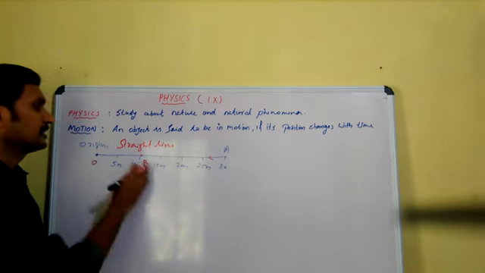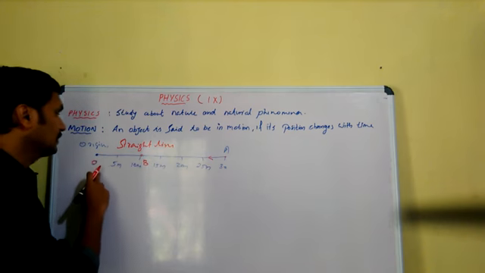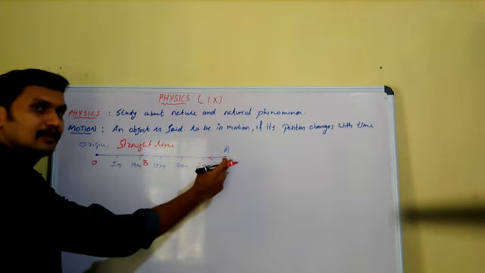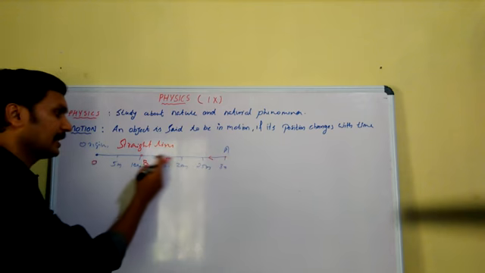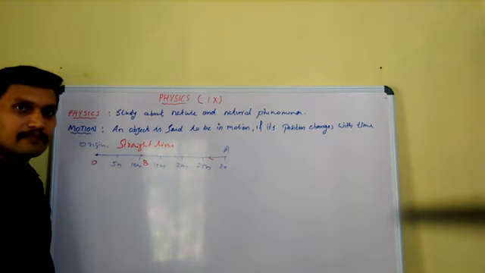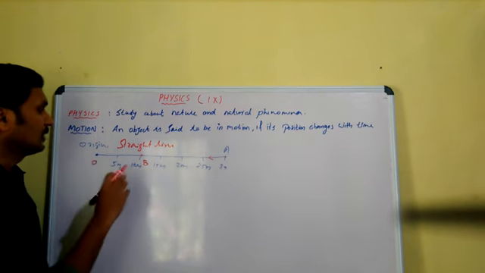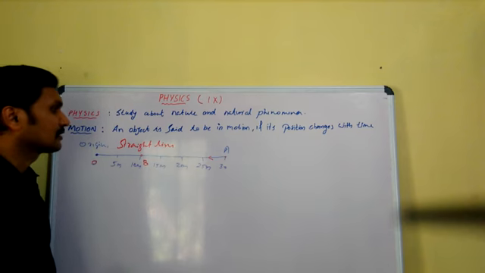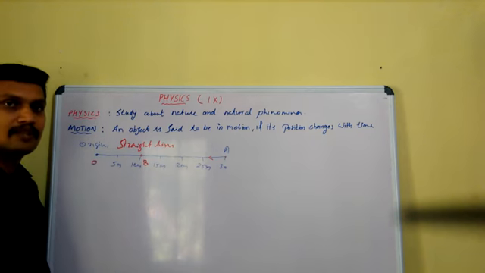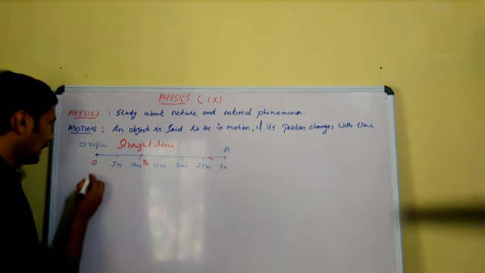Its final position is at B. It is traveling a path OA and returns back and reaches the point B. Now, if you are calculating the total length of the path covered by the object, what is the total length of the path?